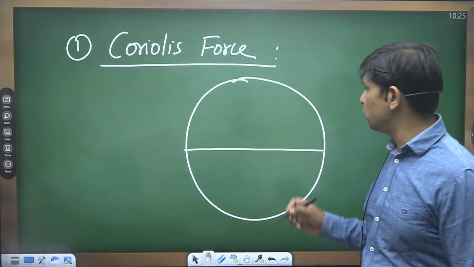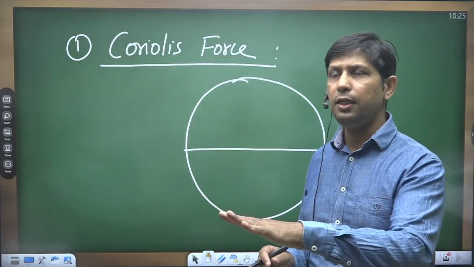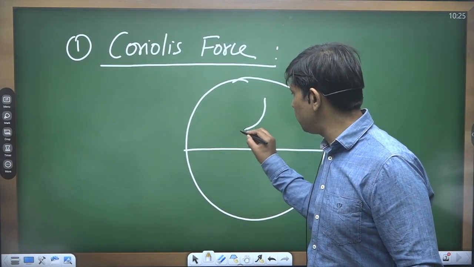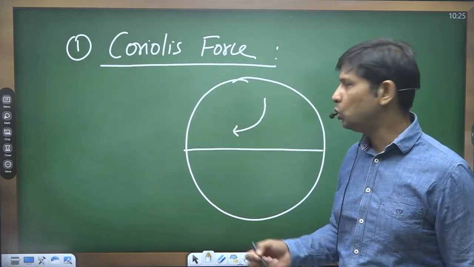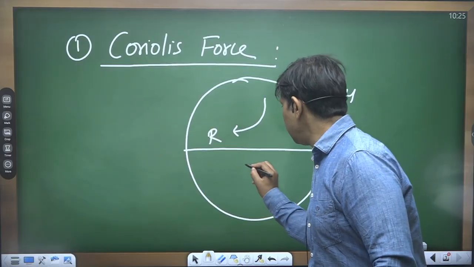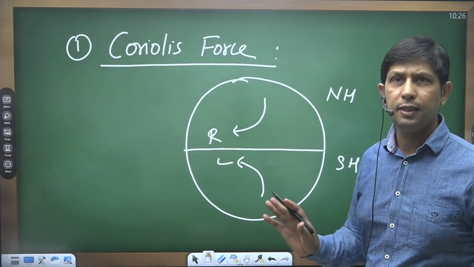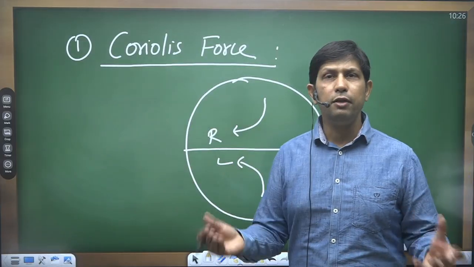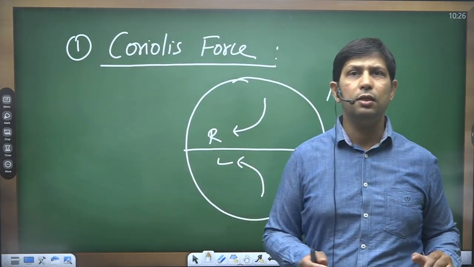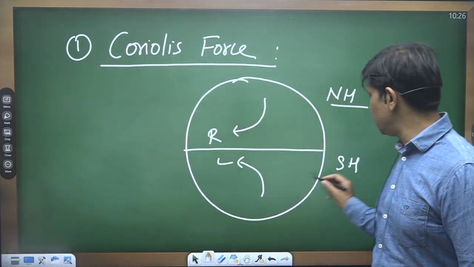It is this force which makes any freely moving body moving over the surface of the Earth deflect from its actual path towards the right in the case of the northern hemisphere or left in the case of the southern hemisphere automatically. Suppose a body needs to go straight, but automatically this body turns to its right, or left in the case of the southern hemisphere.